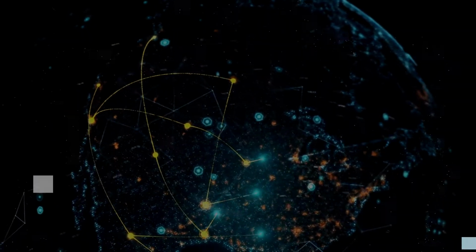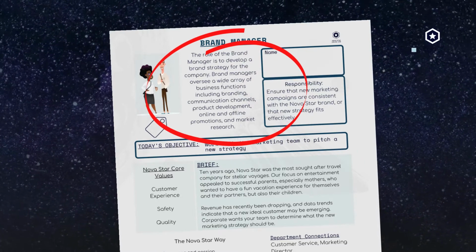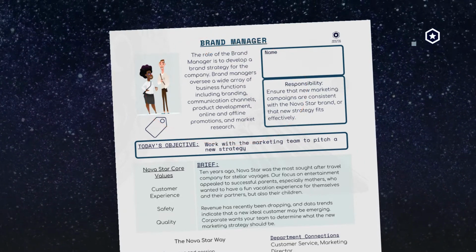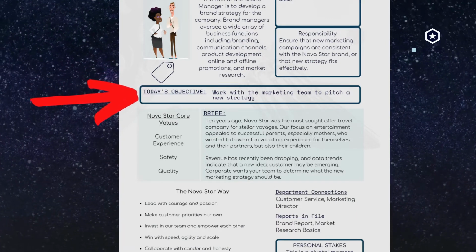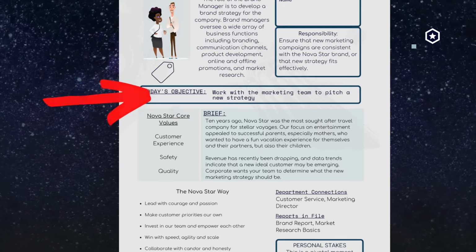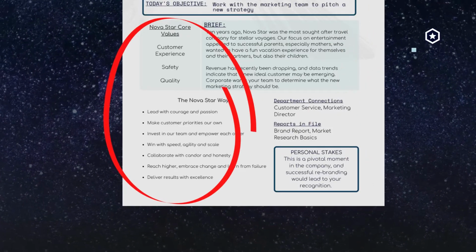How to use your Nova Star Dossier. Page 1. The top of this page describes your role and responsibilities. The next section highlights the objective to keep in mind during this exercise. The lower half of the first page highlights important information on the company.